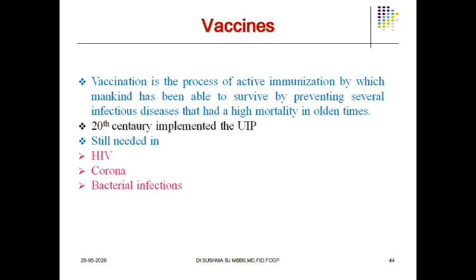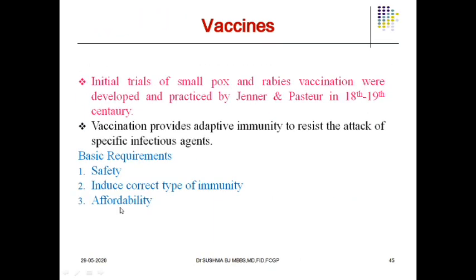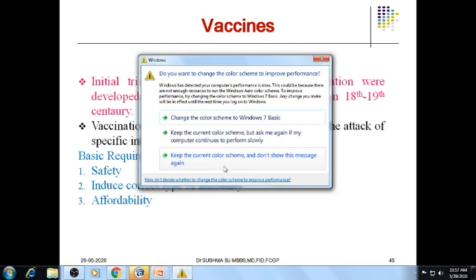It was successfully applied in every nation and implemented by the WHO, and still we lack vaccines for corona, HIV and certain bacterial infections. Initial trials of smallpox and rabies vaccinations were developed and practiced by Jenner and Pasteur in the 18th and 19th century, and it provides adaptive immunity to resist the attack of the specific infectious agent. But the vaccine developed should be safe, should induce the correct type of immunity, and should be affordable to every human being.